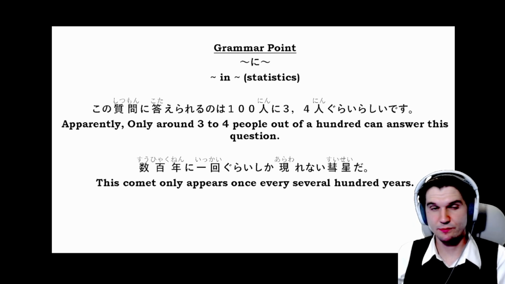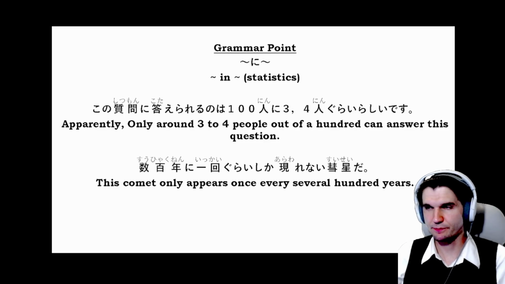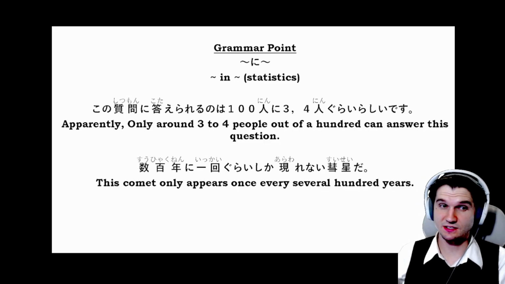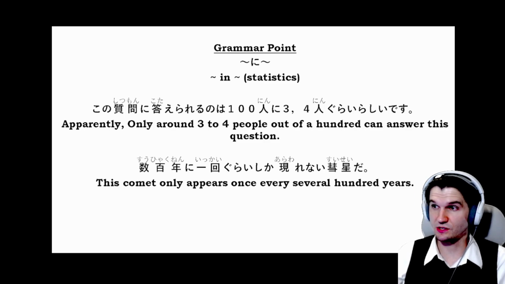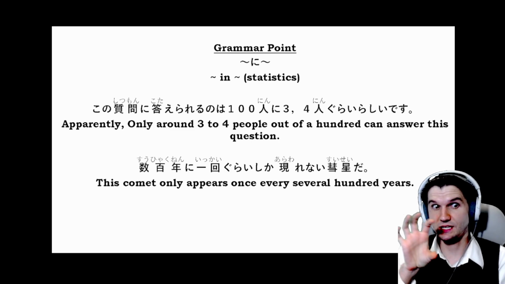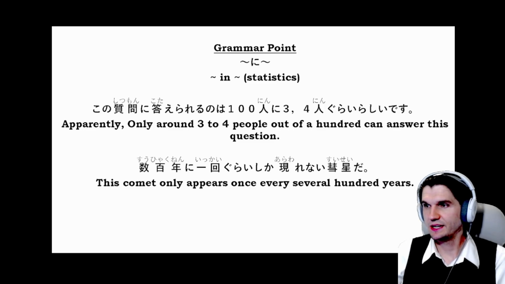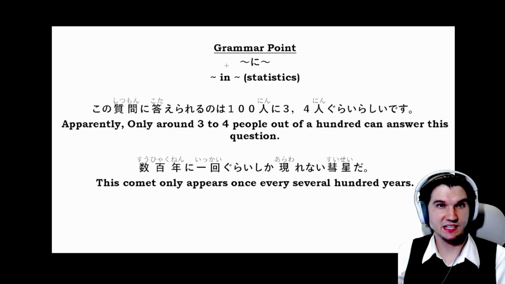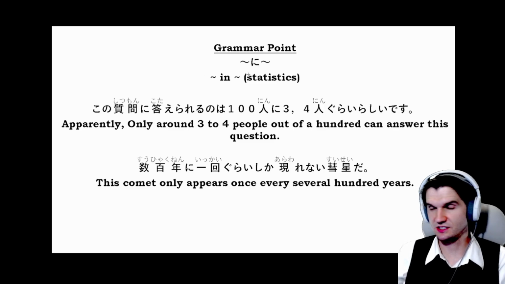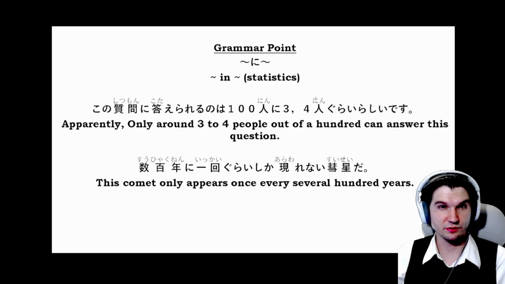Okay, so for our grammar point today, a nice and simple one. So when giving statistics with numbers, we can use nani nani ni nani nani, or something ni something. This is like saying blank in blank when you're giving statistics. I think this will make more sense when we go over these examples.